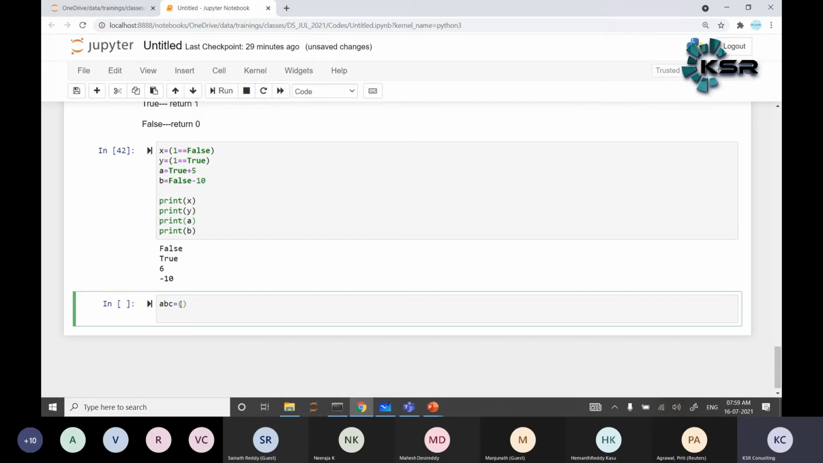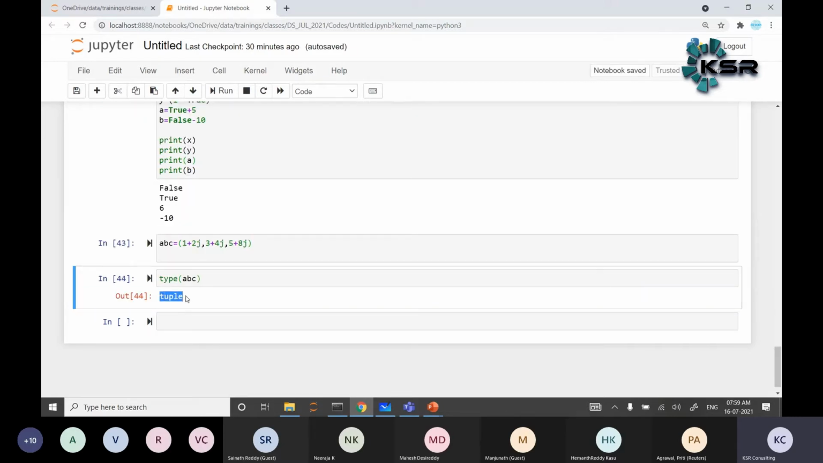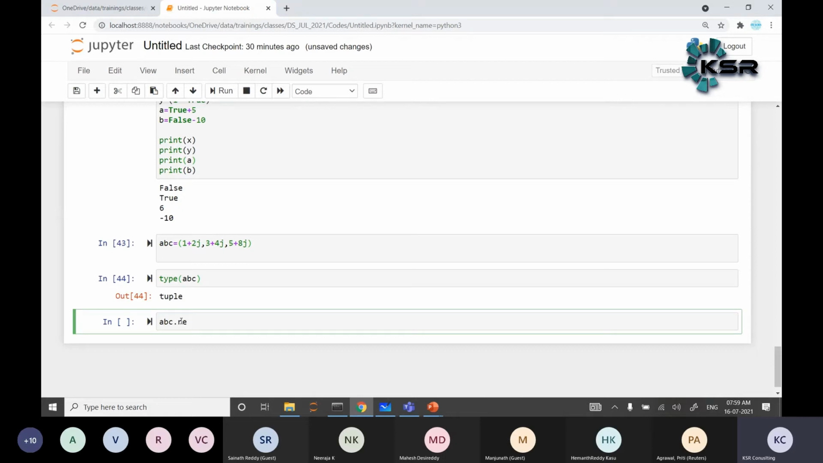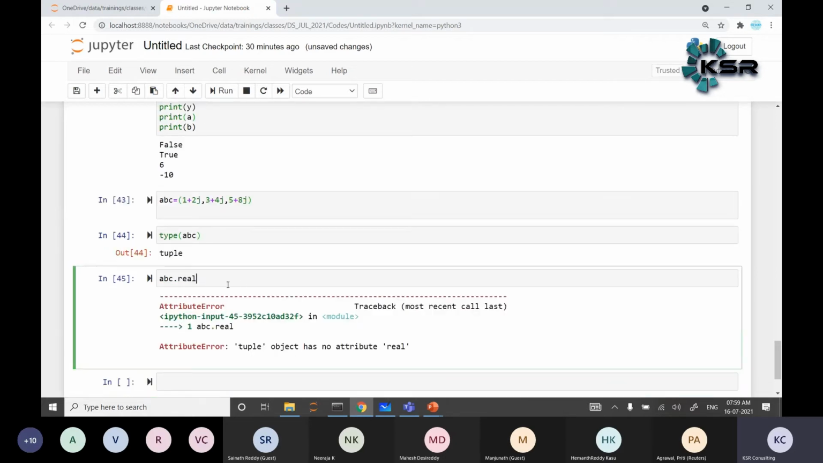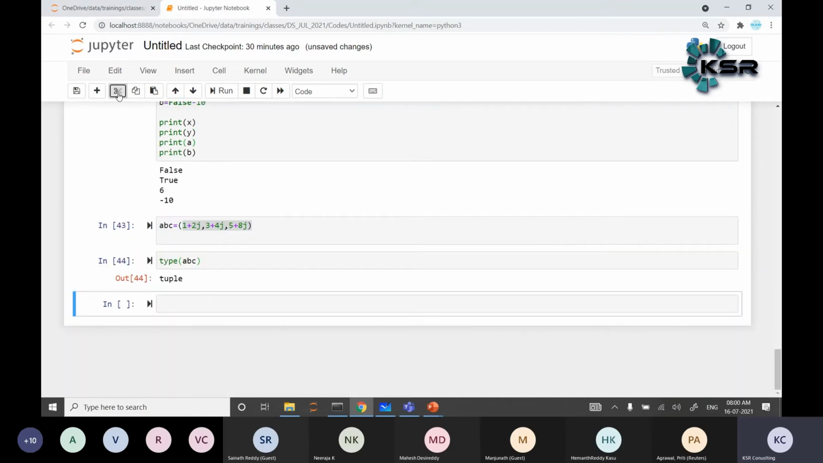For example, I take 1 plus 2j, 3 plus 4j, 5 plus 8j, like this. If I check the type of ABC, it is not going to be complex. It is going to be a tuple. If you try to get the real part of the tuple ABC, you cannot get it, so you have to check each individual value. People may ask what a tuple is. It is the next topic, in data structures, where we will understand about the tuple.